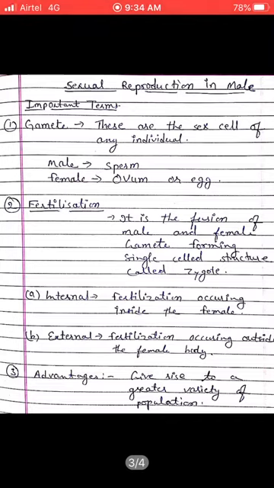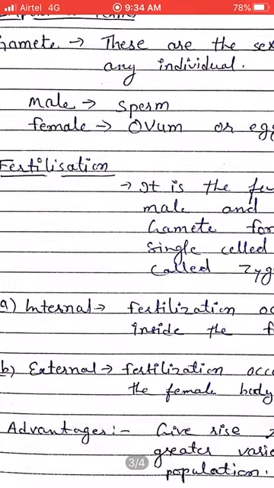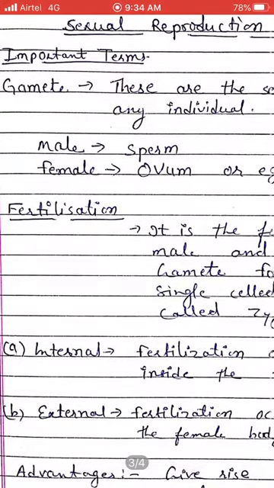The first term is gamete. What is a gamete? As we all know, as organisms we are classified into male and female. So how do we understand that one is male and one is female? It is classified on the basis of the sex cell produced by the organism.